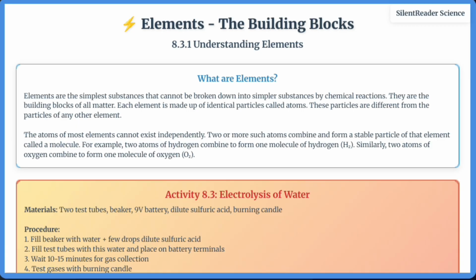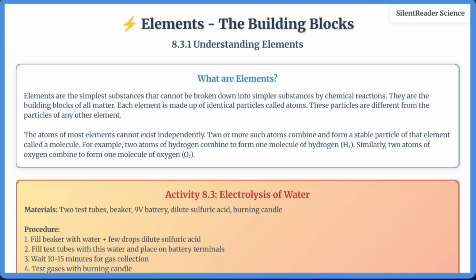In Activity 8.3, we pass electricity through water and observe that it breaks down into hydrogen and oxygen gases. Hydrogen burns with a pop sound, while oxygen makes a flame glow brighter. This shows that water is not an element but composed of hydrogen and oxygen elements. Elements are classified as metals like gold, iron, non-metals like oxygen, carbon, and metalloids like silicon. Most elements are solids at room temperature, only 11 are gases, and just 2 are liquids: mercury, a metal, and bromine, a non-metal.